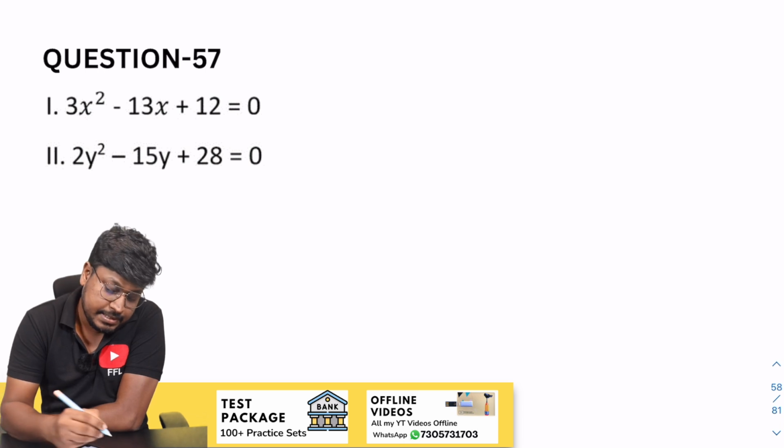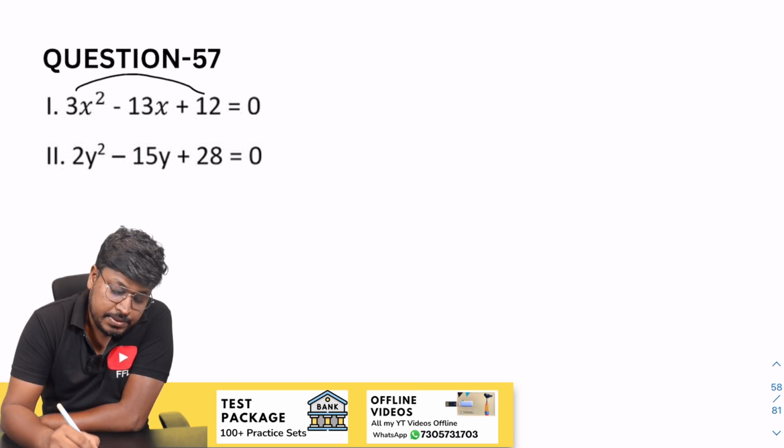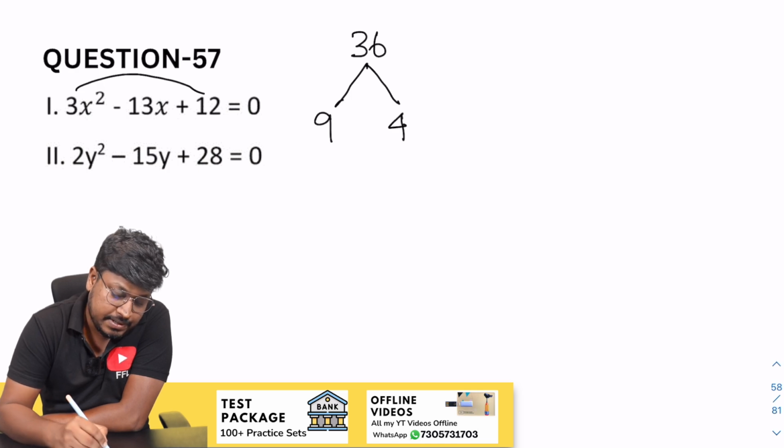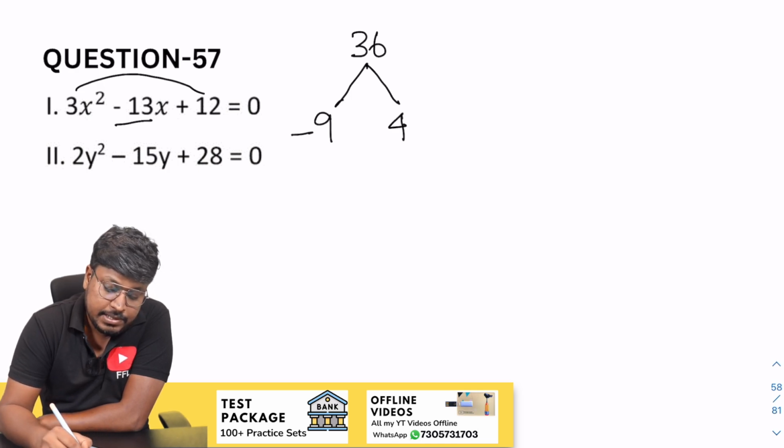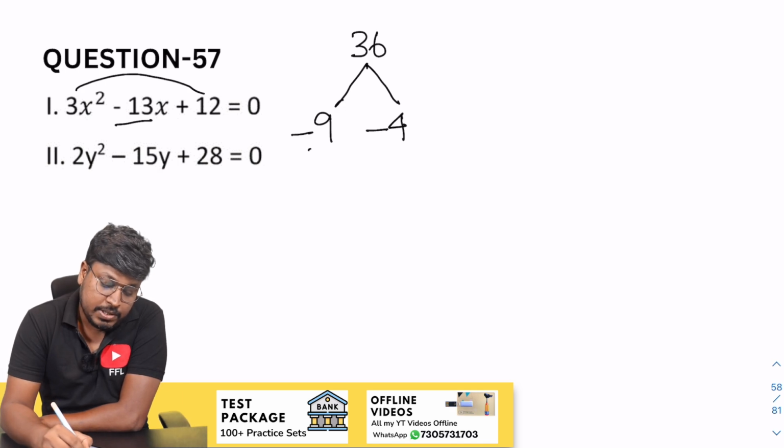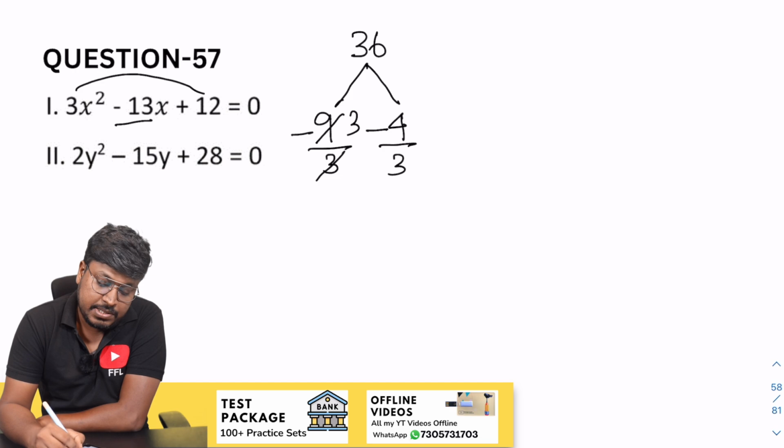So now 12 into 3 will be 36, right? So 9 4s are 36 and our target to get minus 13. So minus 9 and minus 4. So divide by 3 and divide by 3. So cancel it 3 times. So this will be 3 and this will be 4 by 3.